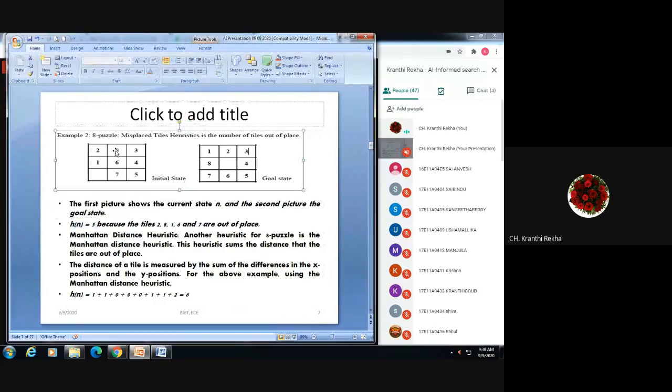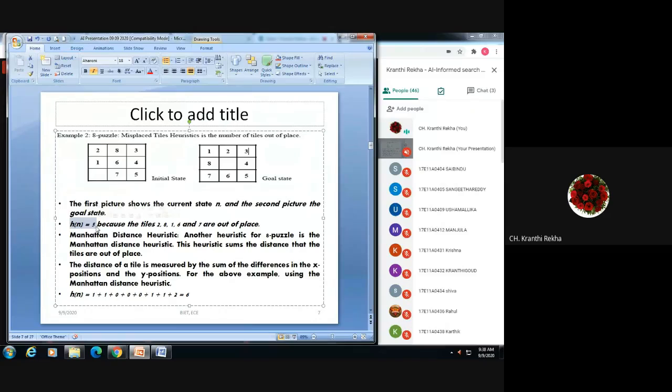8 also is in the wrong position. Like that, 6 and 7 are in the wrong position. So how many like that? 1, 2, 3, 4, 5. So here our heuristic is 5. The heuristic that is described is 5.